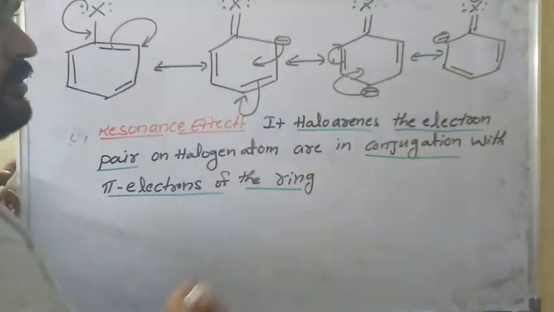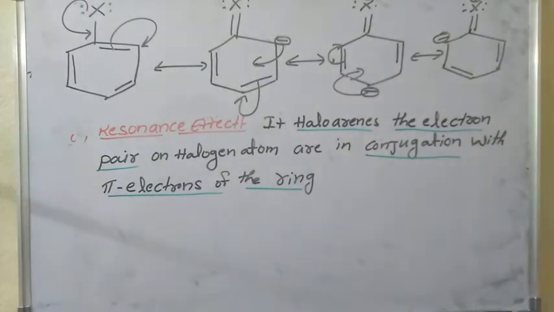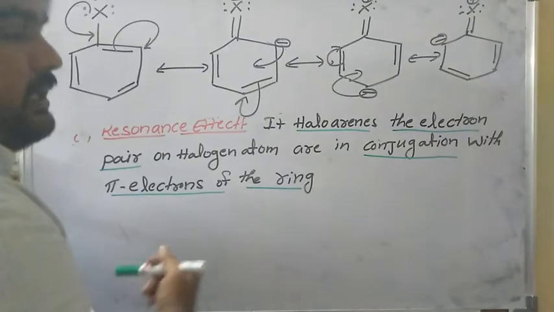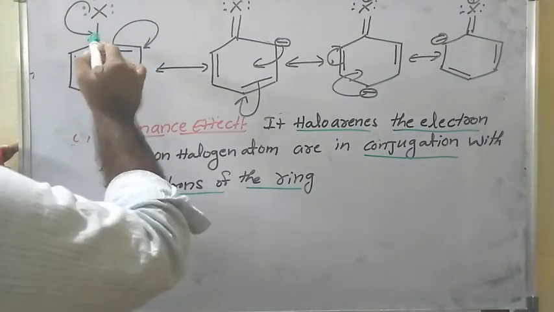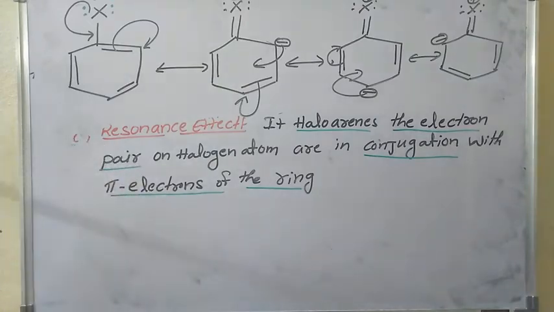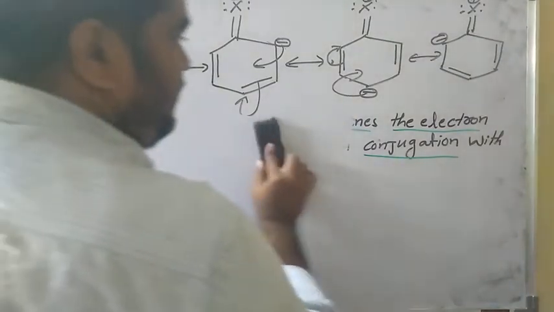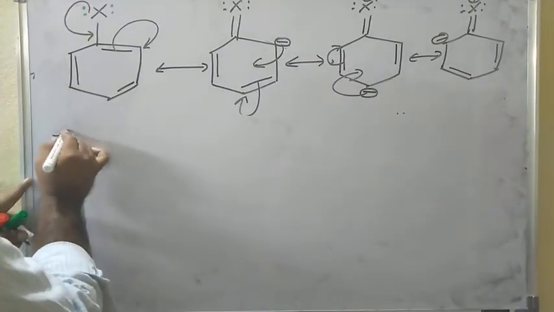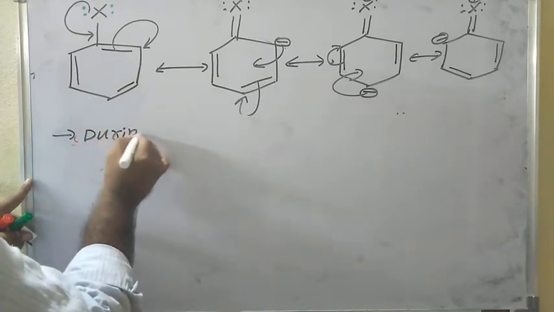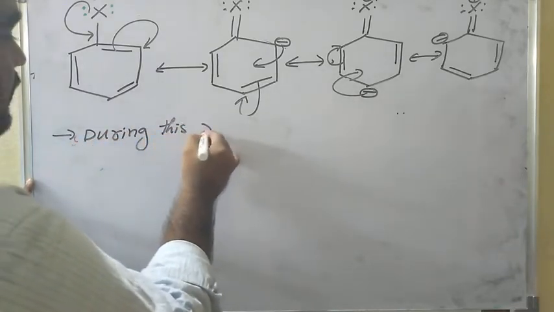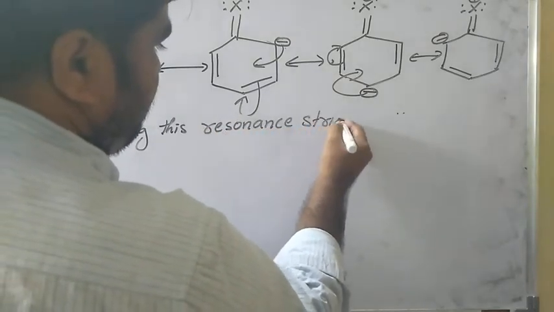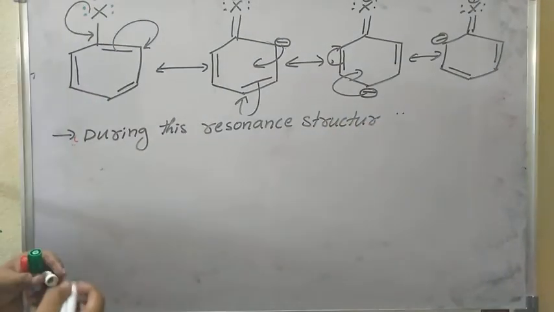So the pi electrons are continuously delocalized, in the ring only. Is it clear? So during this resonance structure, these are the resonance structures of halogens.